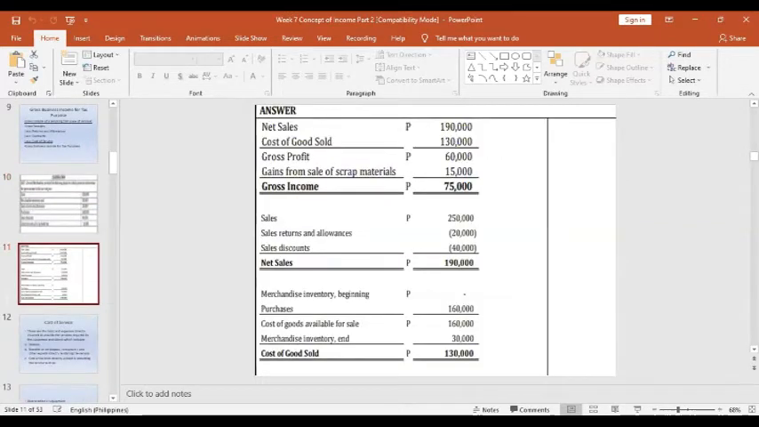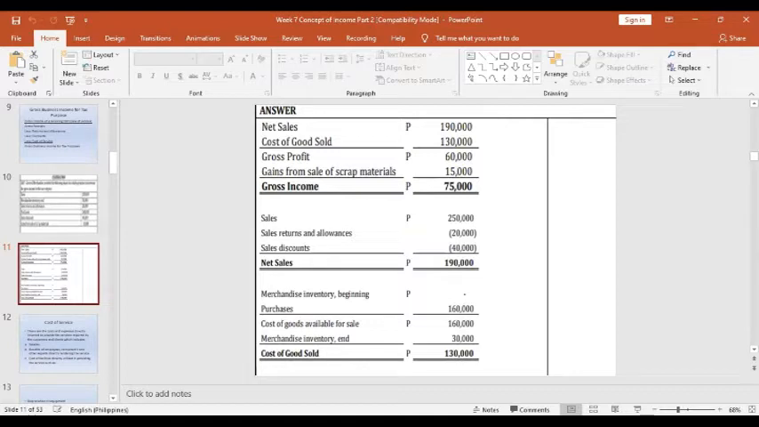So here is the answer. How do we compute for the gross income? First, we need to get the net sales. It is itemized, specified: the sales minus the sales returns and allowances and sales discount, based on the template or the format, that's the net sales. And then to get the cost of goods sold, the merchandise inventory beginning, since it is zero, only the purchases, and that's the cost of goods available for sale, and less the merchandise inventory end. So the cost of goods sold is 130,000. Therefore, the cost of goods sold should be deducted from your net sales, and that is the gross profit.